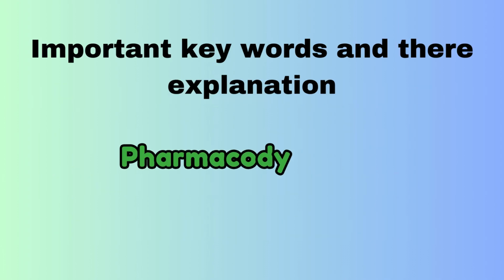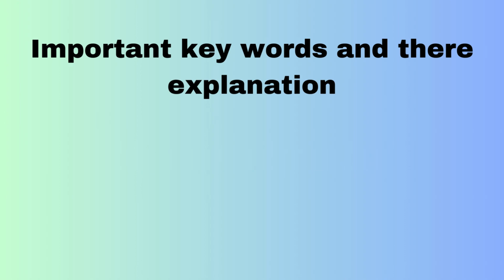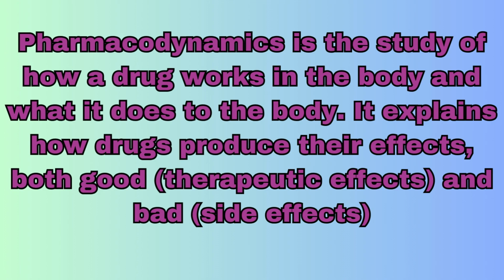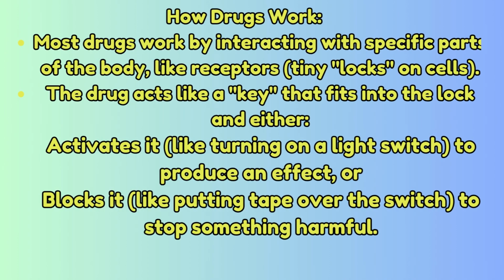Now we will try to understand important keywords in pharmacology and their explanations. First is pharmacodynamics. Pharmacodynamics is the study of how a drug works in the body and what it does to the body. It explains how drugs produce their effects, both good and bad effects. We try to understand how drugs work.